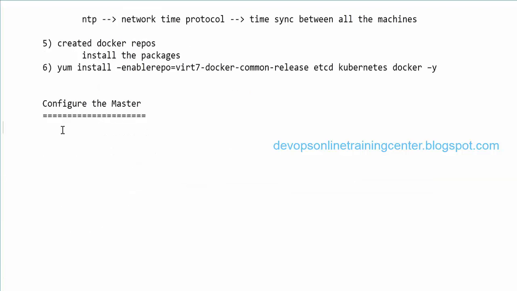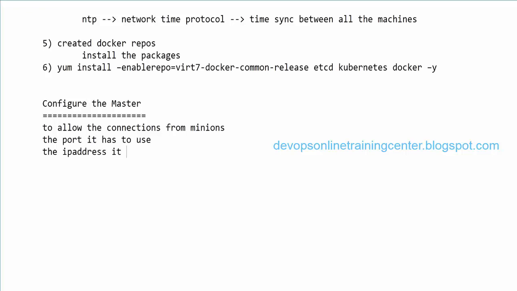Here we need to specify in the master from which nodes it has to allow the connections, that is, to allow the connections from minions, and the port and the IP address it has to use. All this we mention in the master configuration. There will be two files that we need to change.